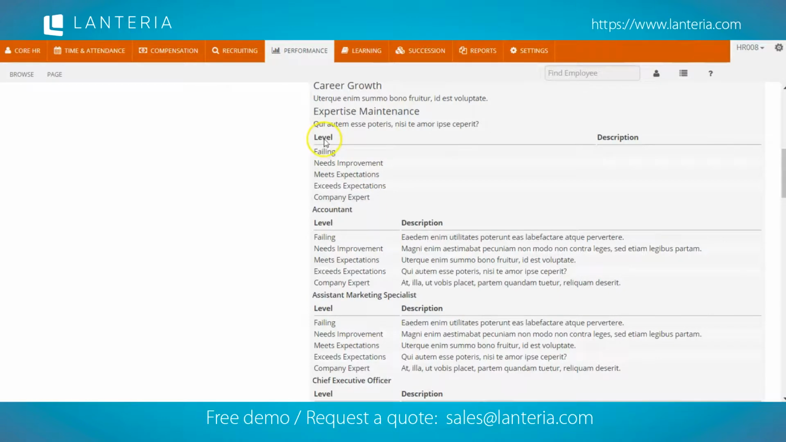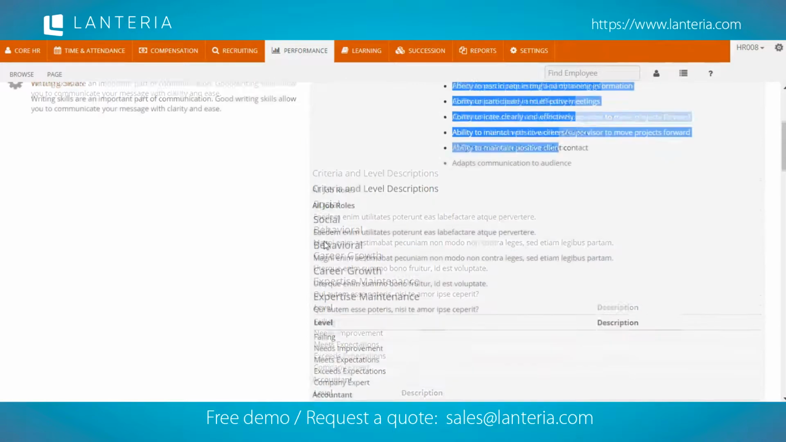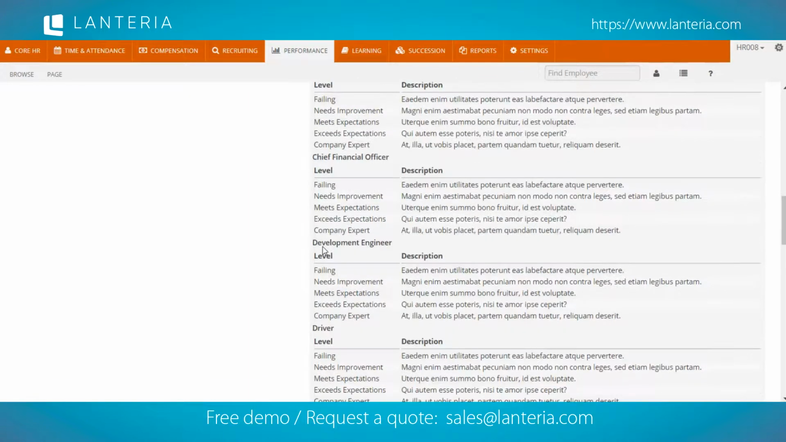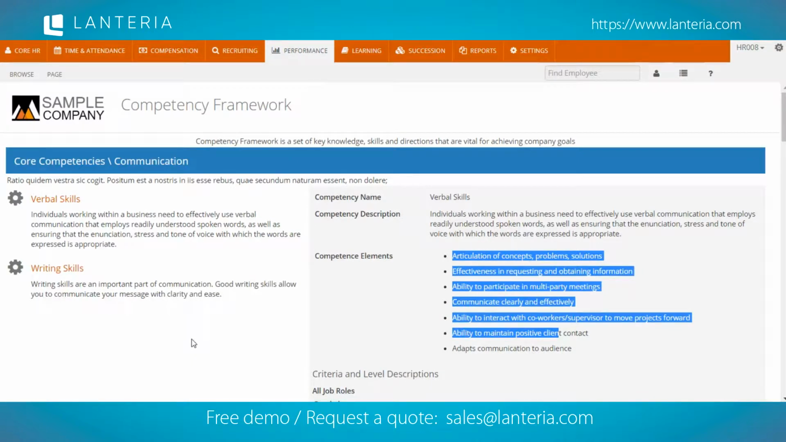We also see that we can have individual levels and level descriptions for each job role to which this particular competency is applied. This allows us to be able to assess individuals based on the requirements of their job role, even though there may be overlapping competencies. As we know, for example, an office manager might have a different requirement for verbal skills than a CEO might be required to, and so assessing them should have its own corresponding level, and Lanteria provides this.